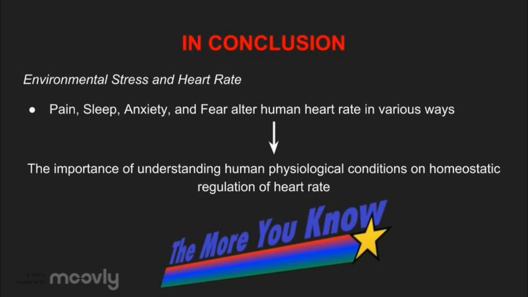on heart rate as demonstrated by the results of 4 scientific experiments. Pain, sleep, anxiety, and fear all affect human homeostatic regulation of heart rate variability. It is important to investigate these factors and their physiological impact on us as human beings because it allows us to improve upon our understanding of the human experience in its biologically quantified form.